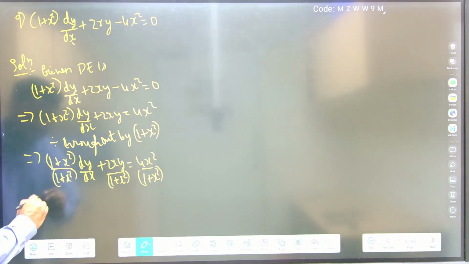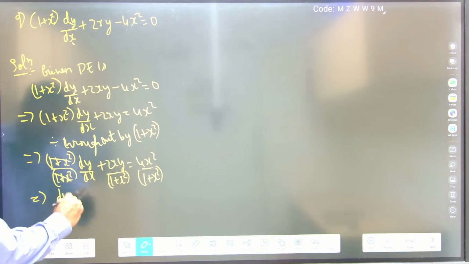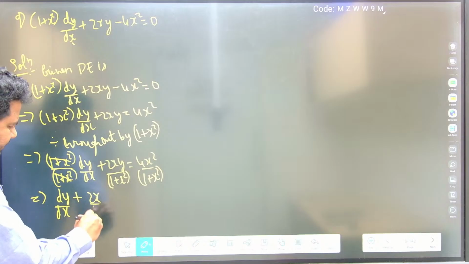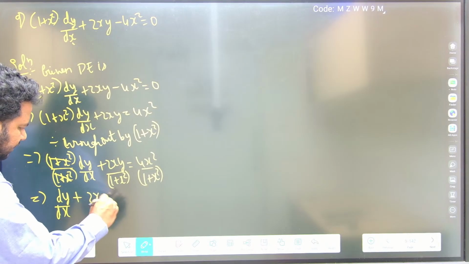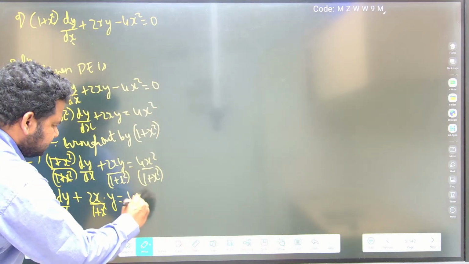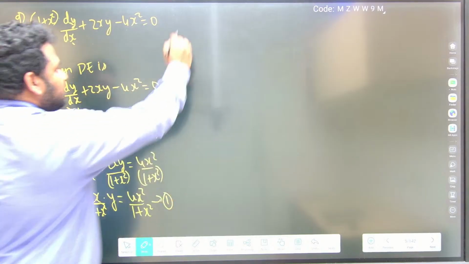Now what will I have finally? I'll have dy by dx, the 1 plus x square will cancel here, plus 2x by 1 plus x square into y is equal to 4x square by 1 plus x square. Now I'll write this as equation 1.